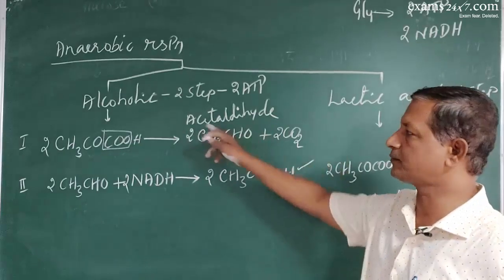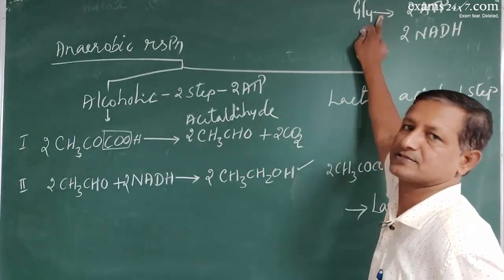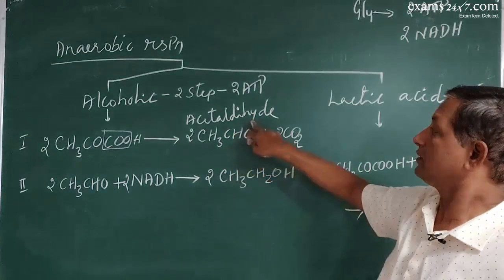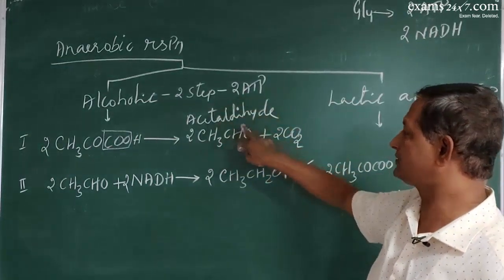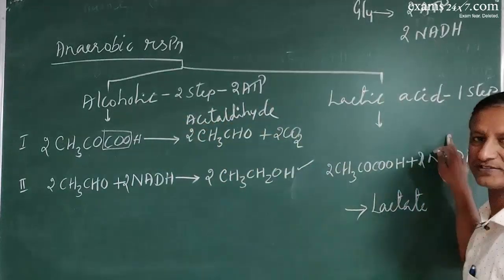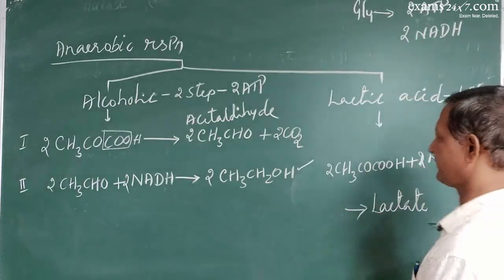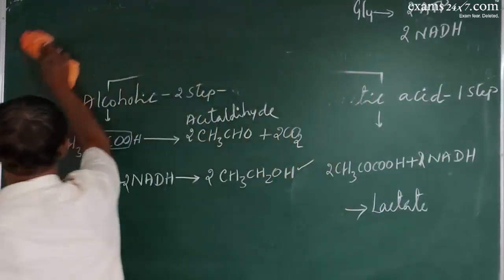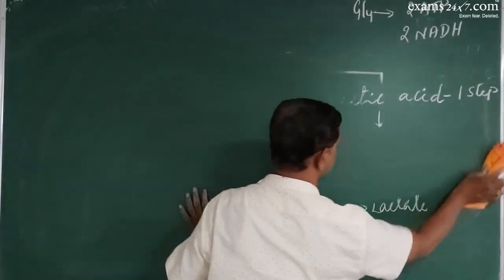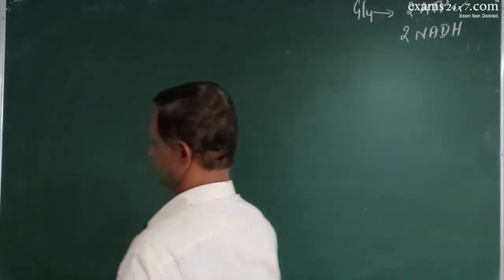Those 2 ATPs were not produced during the fermentation process, but they were produced during glycolysis. But apart from that, carbon dioxide is released in alcoholic fermentation. Carbon dioxide is not released in lactic acid fermentation. Please remember these differences, okay? Thus, the process of anaerobic respiration yields a very small amount of energy.